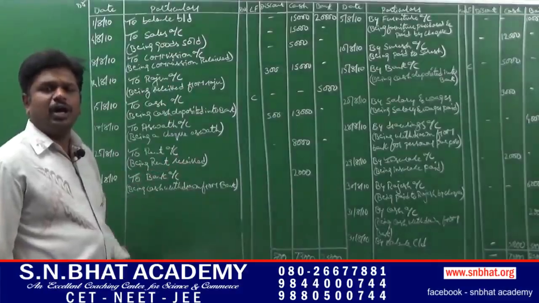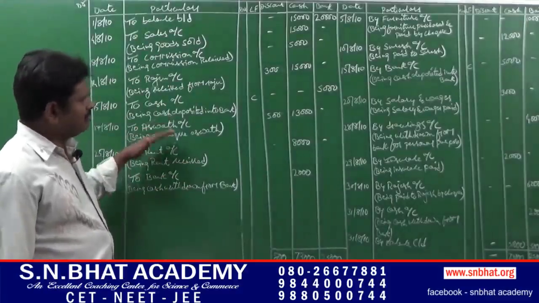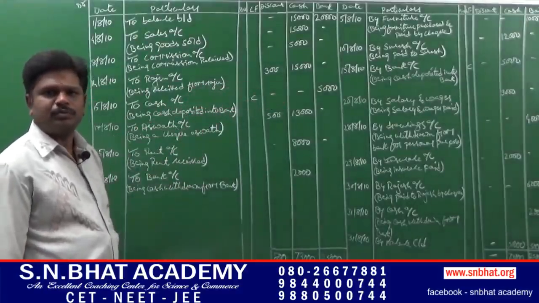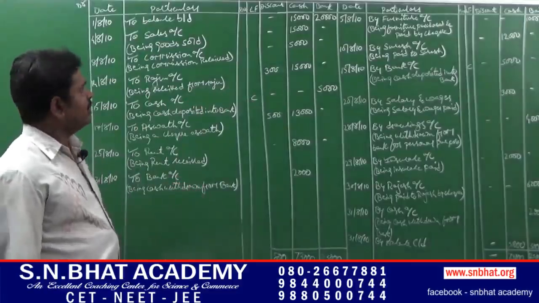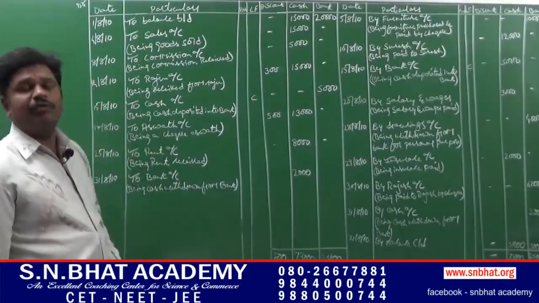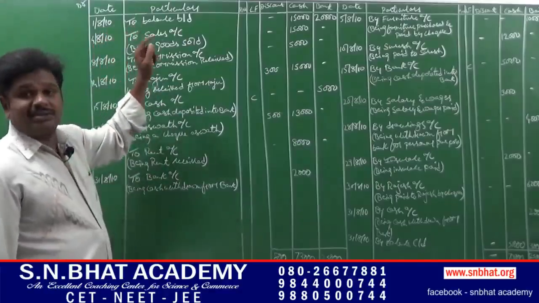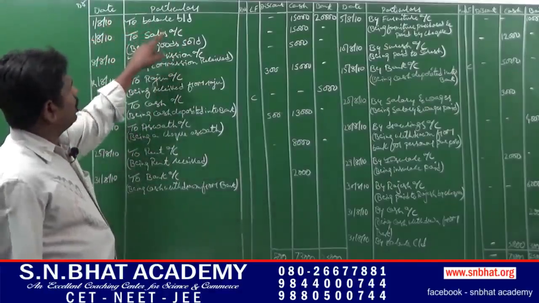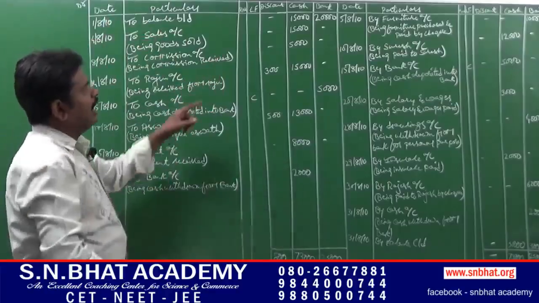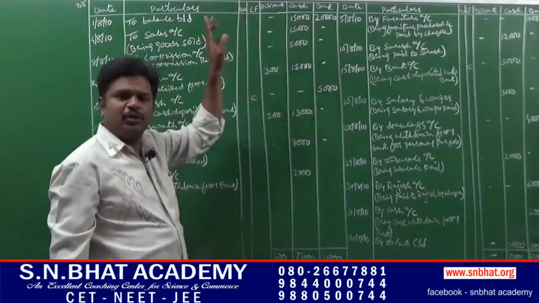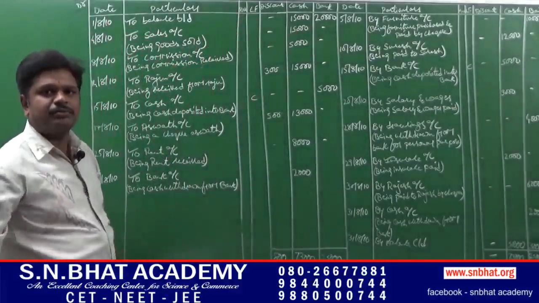It is based on real account. Debit what comes in, credit what goes out. Let us see the transaction, that is opening balance on 1st August 2010. Opening balance, that is debit balance, to balance brought down, that is cash 15,000 and bank 20,000. No need to write any narration.